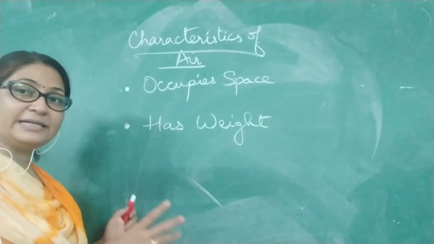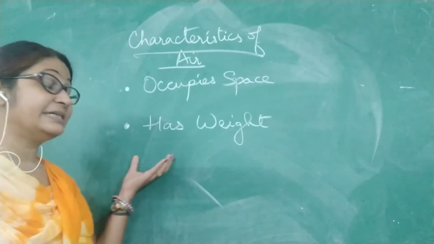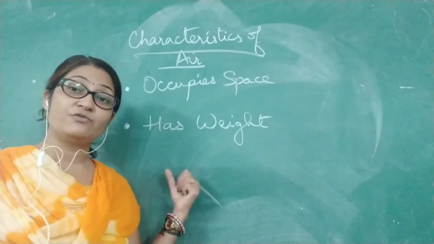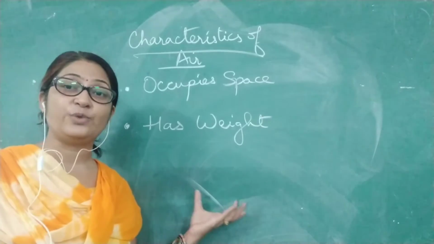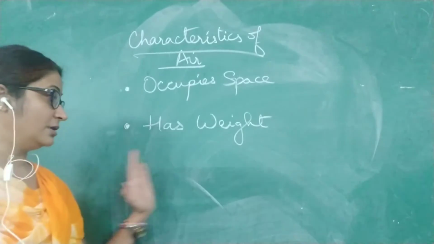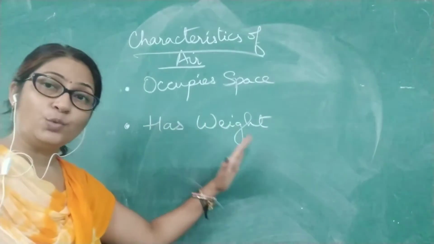That side the balance is going downwards, which shows that air has weight, because the one which is empty is upwards, not showing any weight. So this figure also clears this thing, that air has weight.